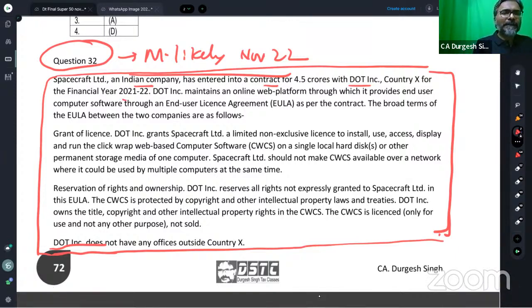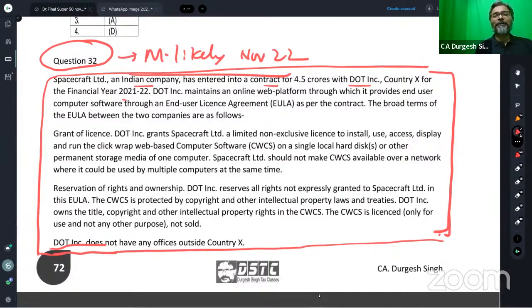Okay, that is fine. So spacecraft, an Indian company, has entered into a contract for 4.5 crores with DOT INC dot country X for the financial year 21-22. DOT INC dot maintains an online web platform.